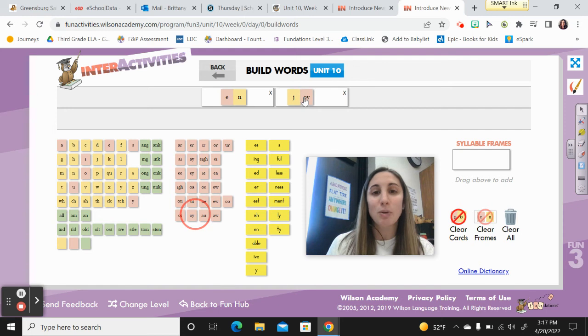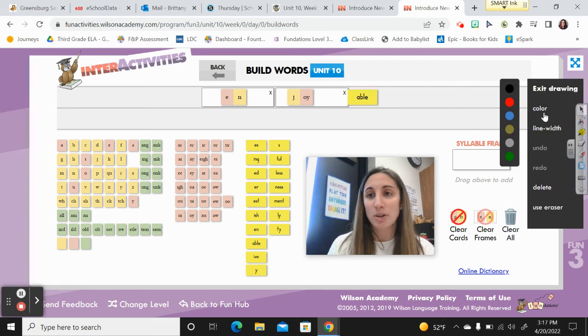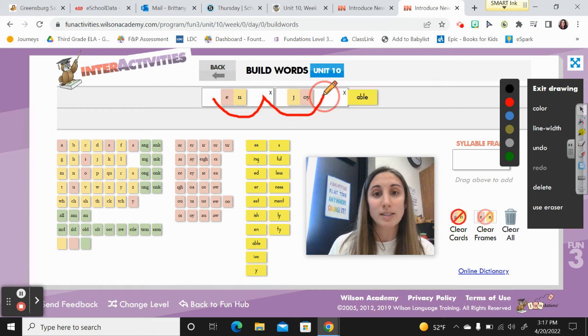Good. Now, when you have a D syllable and you attach a suffix, remember what we learned. Do you have to change the Y? No. So when we add able to make the word enjoyable, where is my A-B-L-E, able? There it is. We do not have to change the Y to an I because it's part of a D syllable. We talked about that.